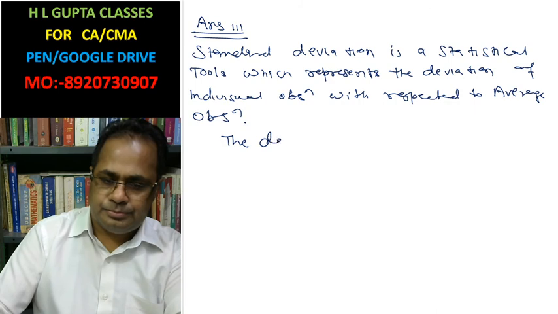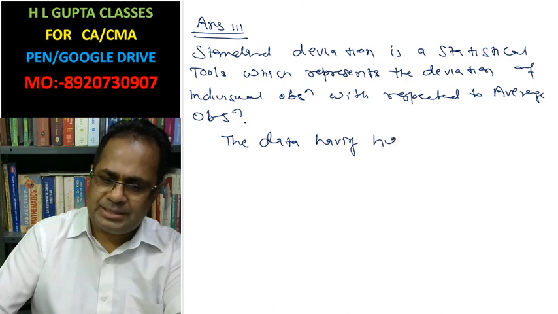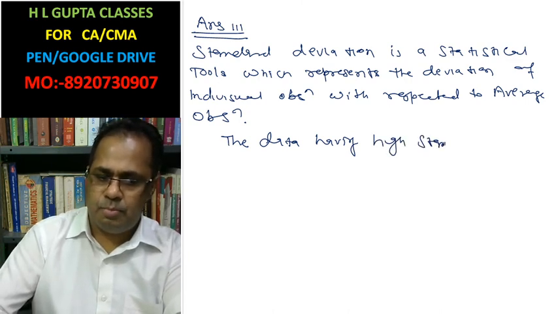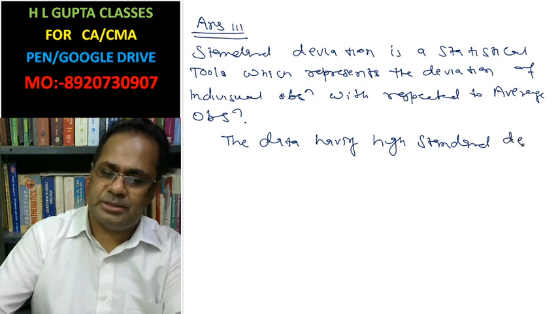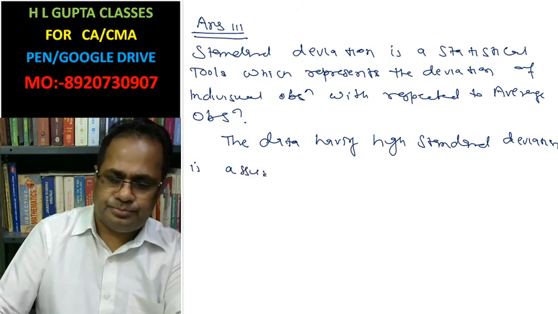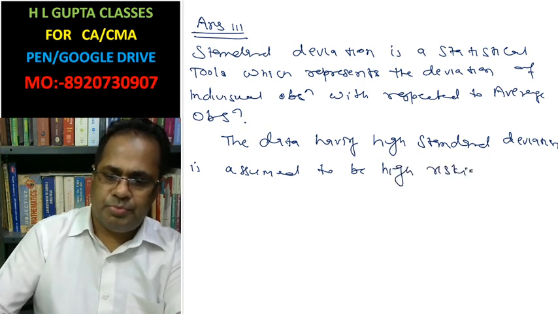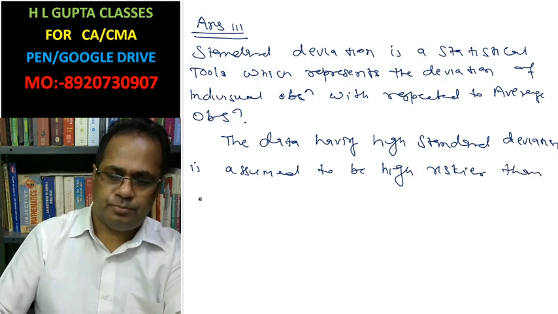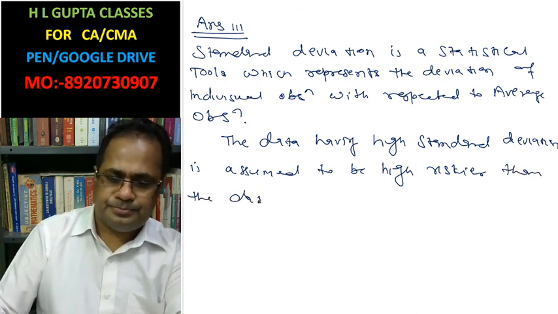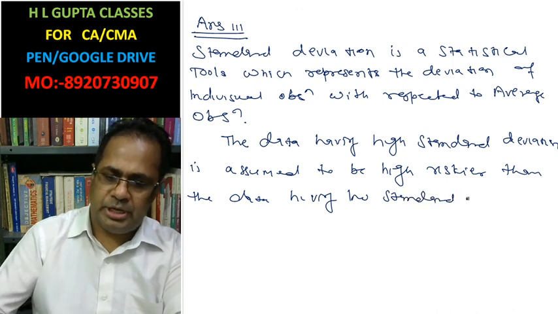The data having high standard deviation is assumed to have higher deviation and is riskier than the data having low standard deviation.